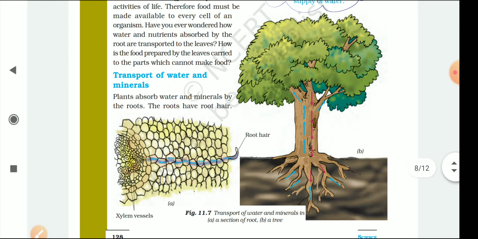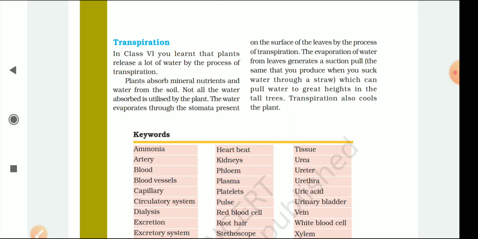Another process is transpiration. Transpiration means the loss of water from the upper surface of the plant. As you know, through the leaves, plants release unnecessary water. So this is called transpiration. It means the removal of water from the aerial surface of the plant.